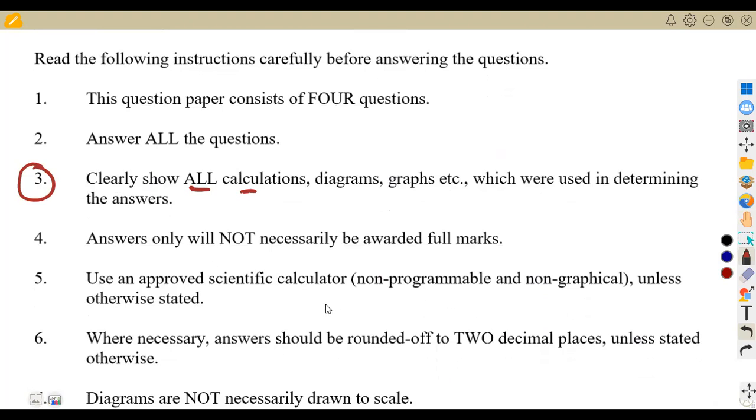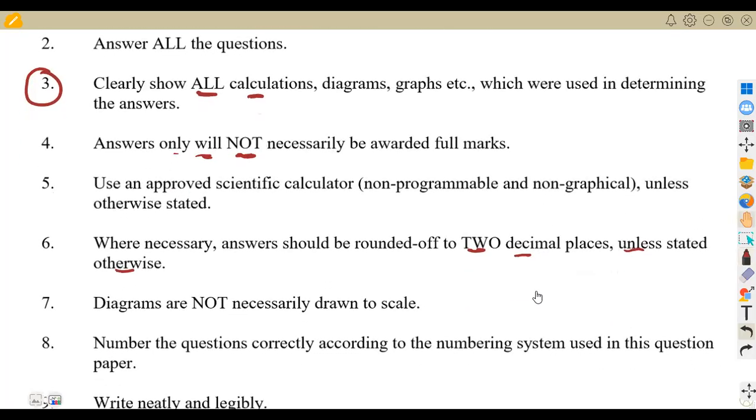Also, you are supposed to give your answers to two decimal places unless they state otherwise in that question. Also, answers only will not necessarily be awarded full marks. Meaning to say, guys, you are supposed to show the steps so that you obtain the full marks.